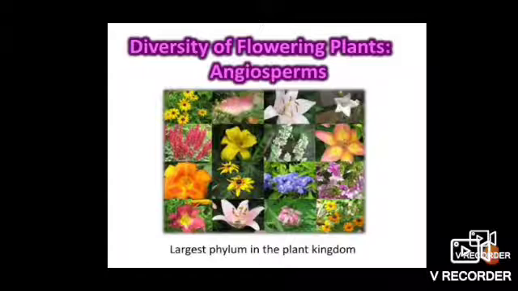Angiosperms are mostly flowering plants. All the plants which bear flowers and fruits are known as angiosperms. The plants that bear fruits are known as angiosperms, or they are the well developed plants, the higher plants in the plant kingdom.